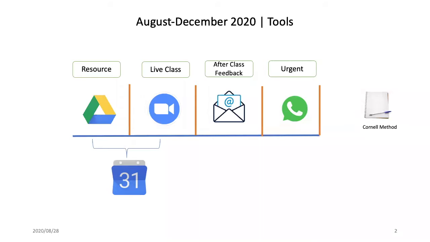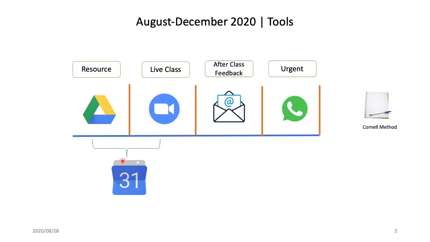So the second reason is therefore to reduce usage of multiple apps at the same time. And the third reason is ease of access. So for the resources here and the live class, which I take on Zoom, both of these take up about 70 to 80% of the weekly class load. So all of the material here, including access to Zoom, is through Google Calendar. I'll show that later, how I do it.